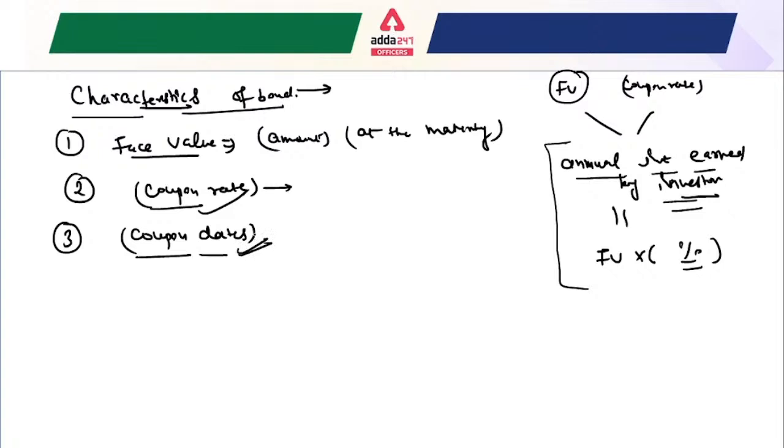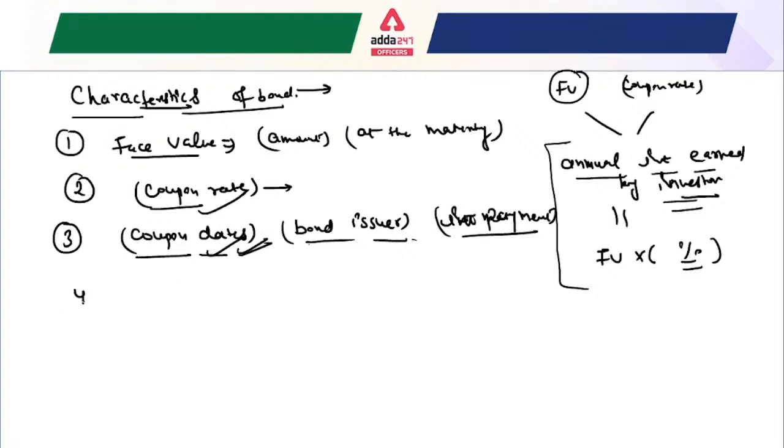This is a very important characteristic of the bond.